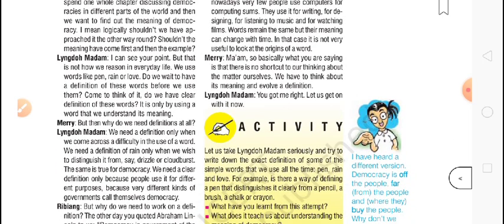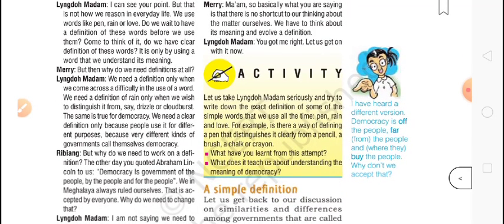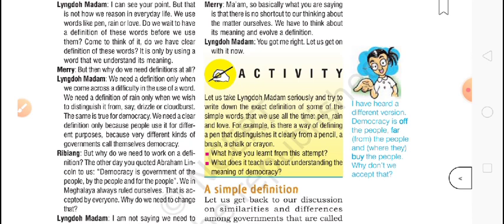Do we wait to have a definition? Come to think of it, do we have clear definitions of these words? It is only by using a word that we understand its meaning. Mary now says, "But then why do we need a definition at all?" Madam Lingdo says, "We need a definition only when we come across a difficulty in the use of a word."